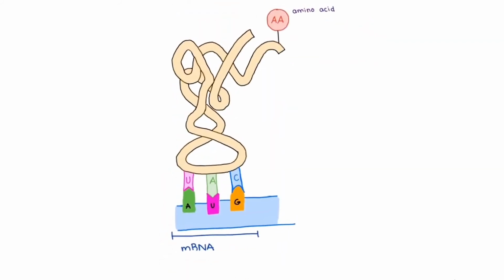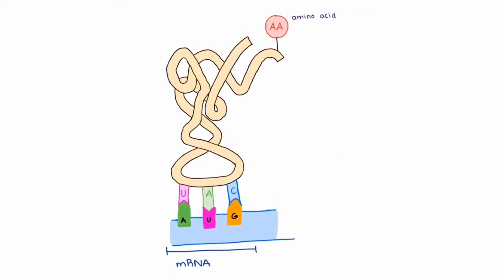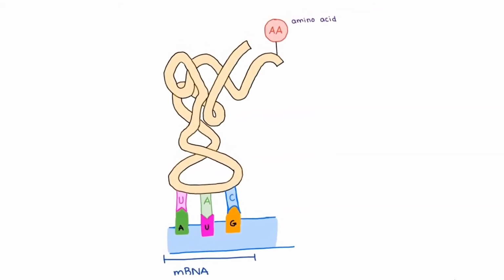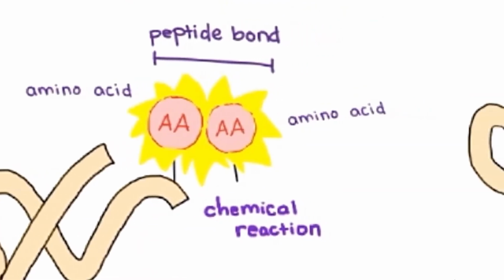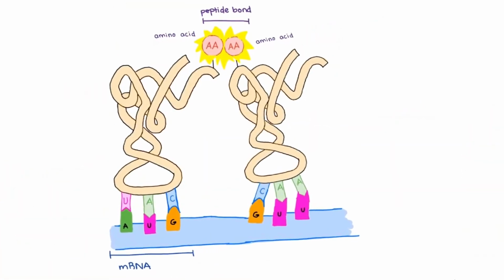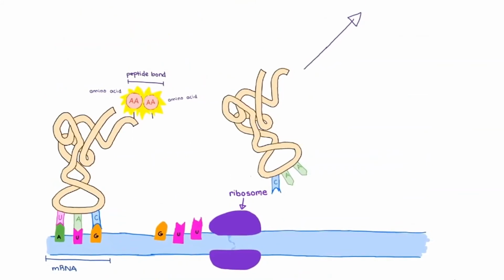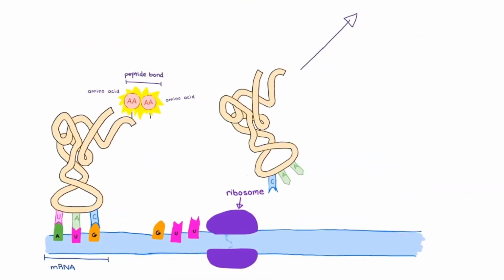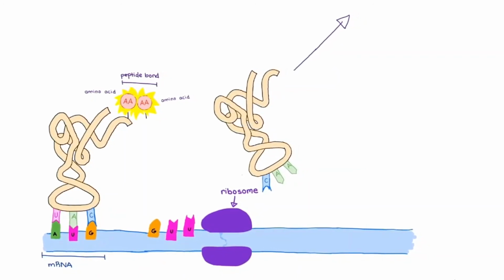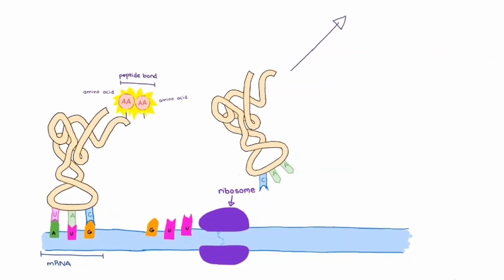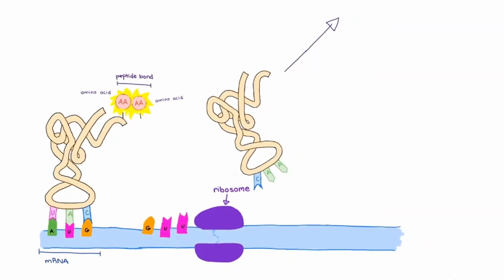The nucleotide sequence AUG is the start codon. The ribosome looks for this start codon and begins building the amino acid chain. The ribosome promotes a chemical reaction, causing the amino acids to join by a peptide bond. The ribosome continues down the mRNA strand. The first tRNA releases its amino acid and detaches from the mRNA. This leaves the tRNA molecule free to get and deliver another molecule of its specific amino acid to a ribosome.